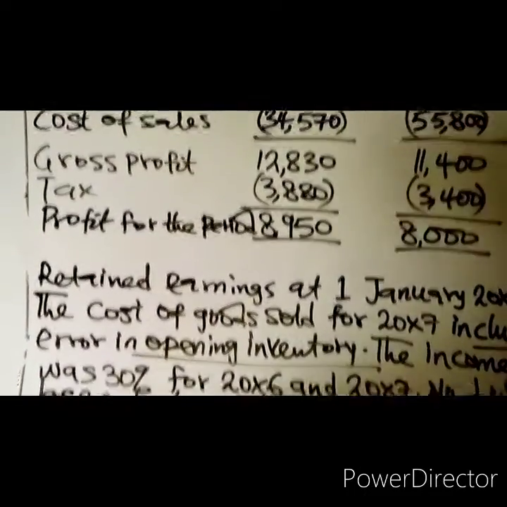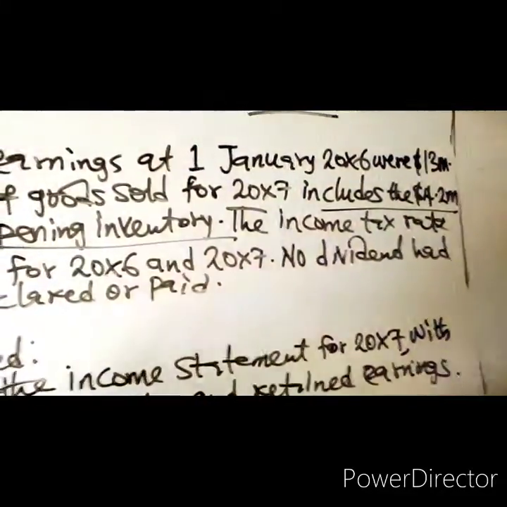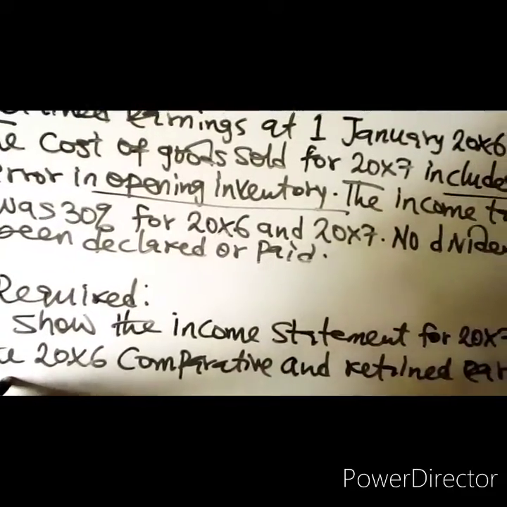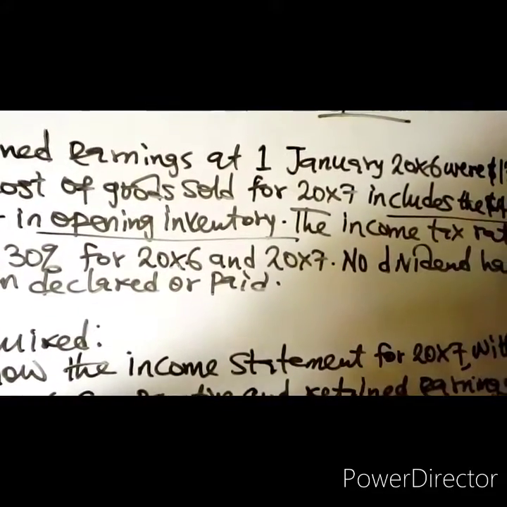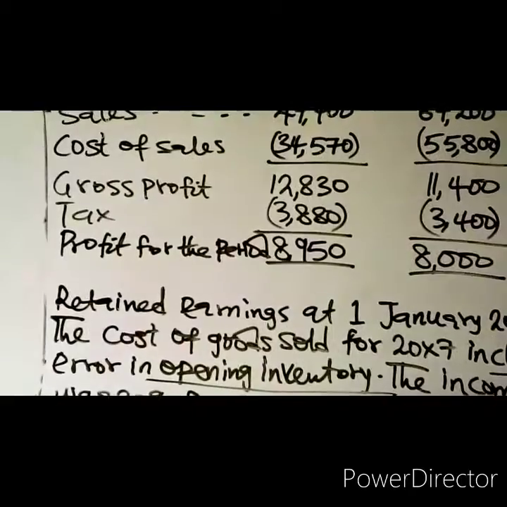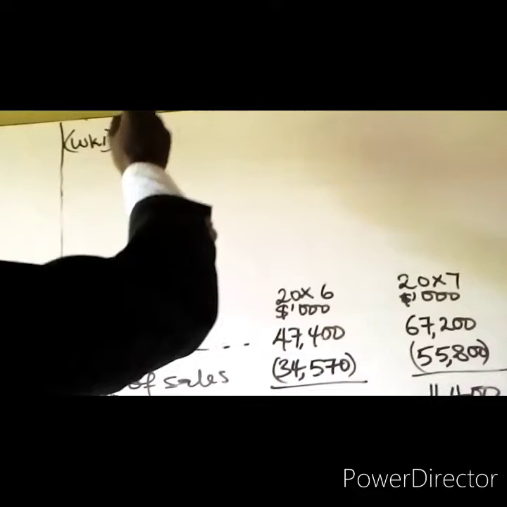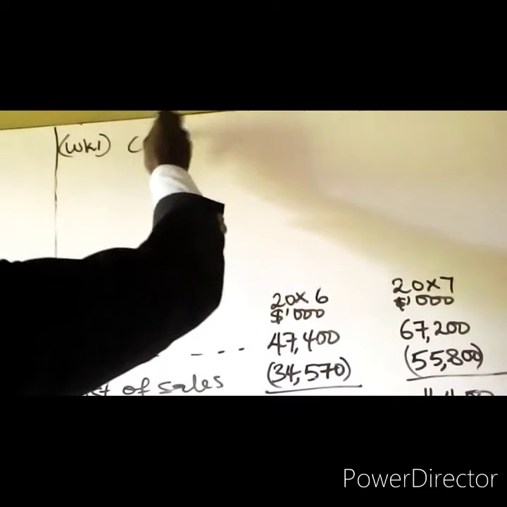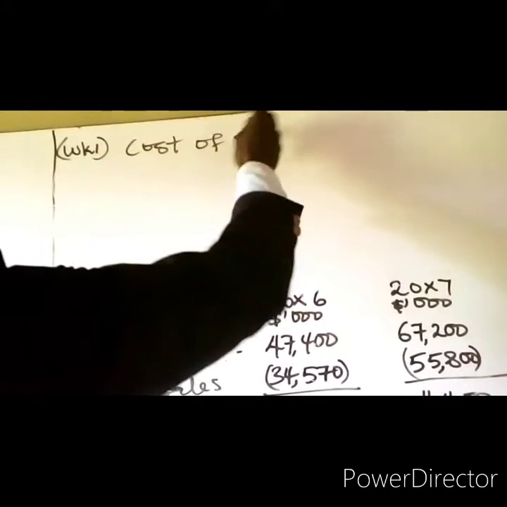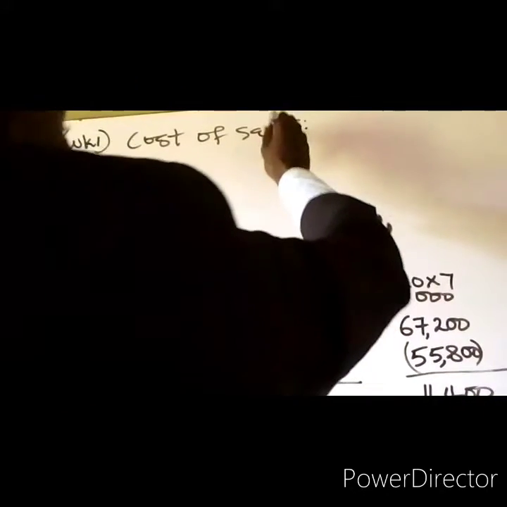Required. Show the income statement for 20X7 with the 20X6 comparative and retained earnings. So that is the question. So now, just like example 3, working 1, you are going to have this adjustment in cost of sales. Cost of sales adjustment. We have 20X6 and 20X7.